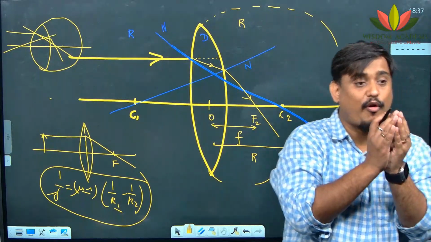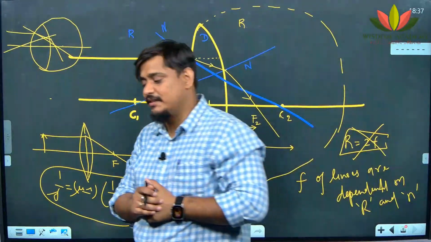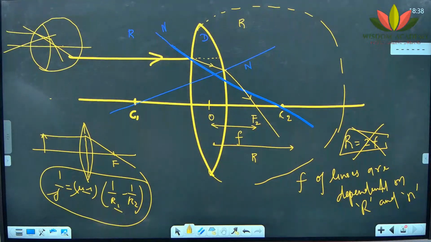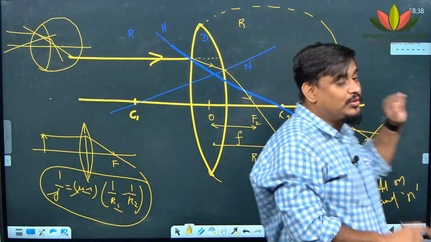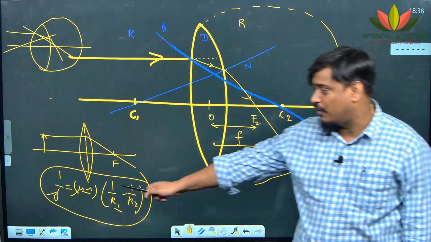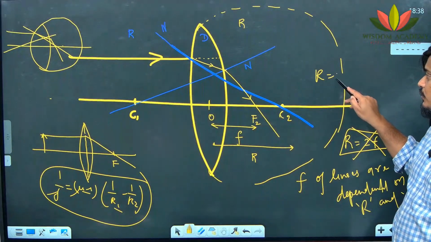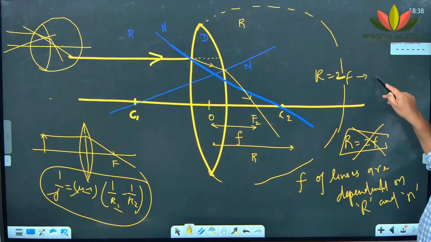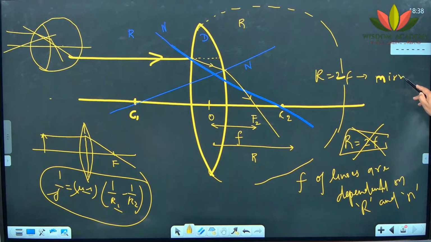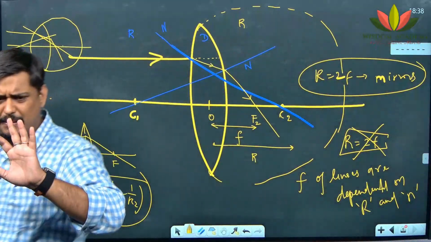But for a lens, focal length 10 centimeter outside, put inside the water, it will be different. It won't be 10 centimeter. Actually, it will decrease. Why and all, let us not go that deep, not required for 10th standard. But this question has come: whether f is equal to r by 2 in lenses. No. F is not equal to r by 2, f is equal to this. This is the formula of f and r. Only in mirrors, r is equal to 2f. Remember this, r is equal to 2f is only for mirrors, not at all for lenses. Is it clear? Very basic thing I am talking.